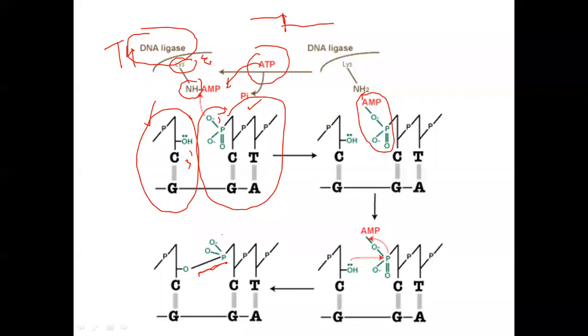How does the ligation bond form? From 5 prime phosphate to 3 prime hydroxyl.